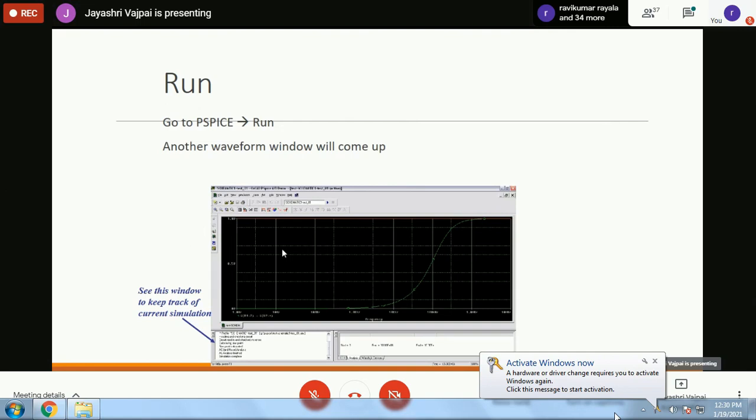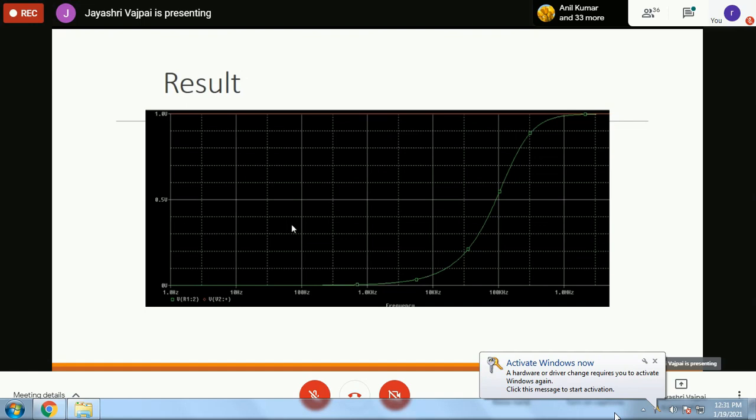Because everybody is bound to make errors in the beginning. But you should understand the error message. And if you find that certain error message you are unable to understand properly from what is given in the PSpice documentation, just pick it up and Google it. You will get many advantages. And you can go to the ORCAD website also. The ORCAD website is very, very supportive. You can put in your problems there in the system, and then you can get your answers.